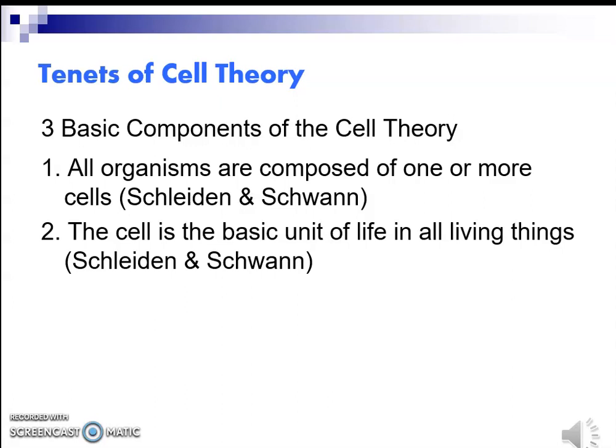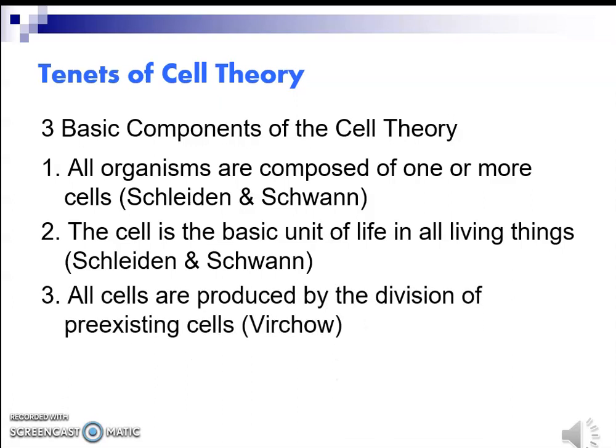And the cell is the basic unit of life in all living things. This suggests that all metabolic activities take place only with the help of a cell. These two statements were stated by Schleiden and Schwann.